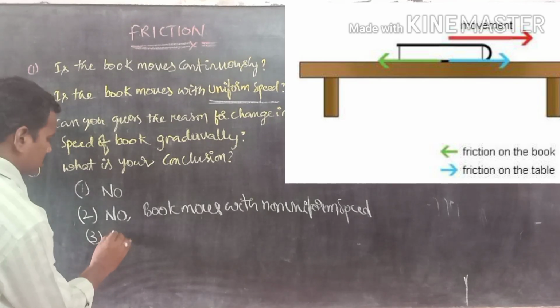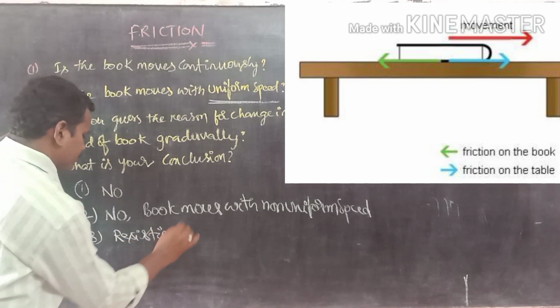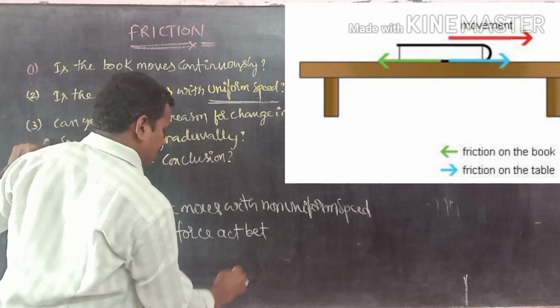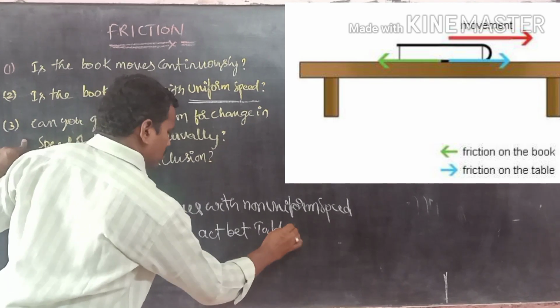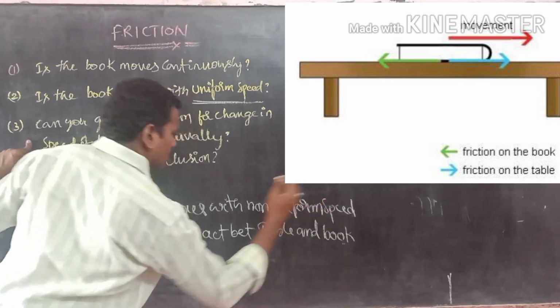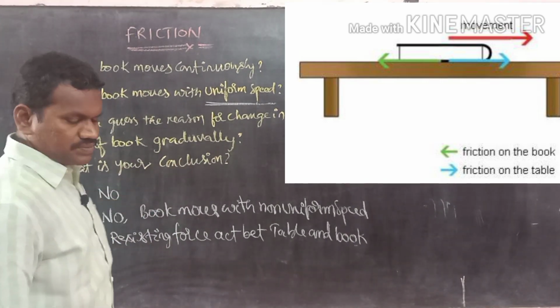Now the answer is: a resisting force acts between table and book. Now the fourth question: what is your conclusion?